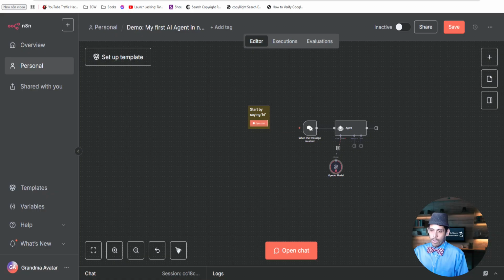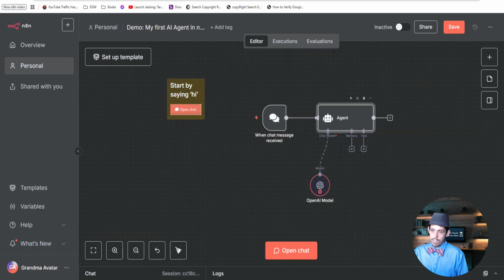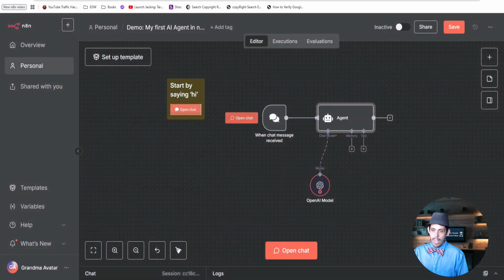So basically, this is an agent. It's like an AI tool, and this is a trigger. There's different types of nodes that you would use. This is a node, this is a node, and this is a node. And think about a node like it's a framework. In business, you have frameworks.